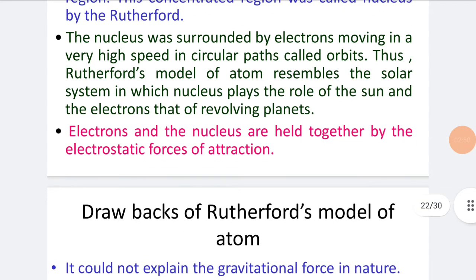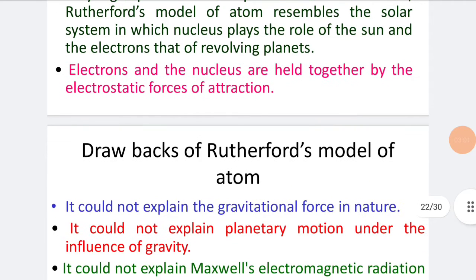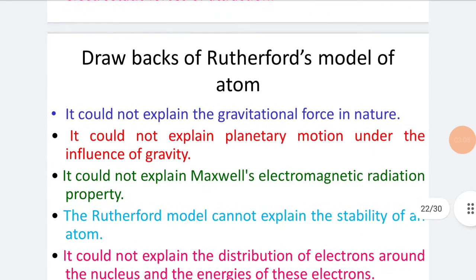The nucleus was surrounded by electrons moving at very high speed in circular paths called orbits. Thus, Rutherford's model of the atom resembles the solar system, in which the nucleus plays the role of the sun and the electrons that of revolving planets. Electrons and the nucleus are held together by the electrostatic force of attraction.